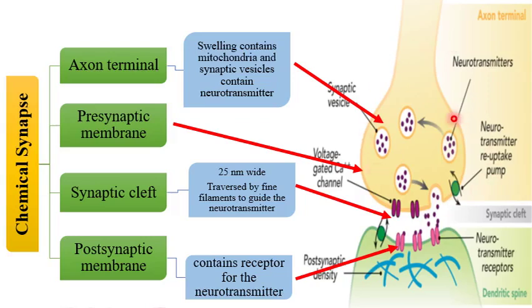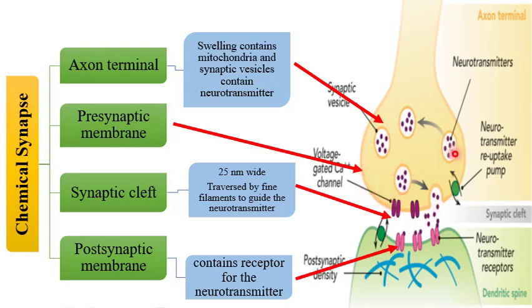Axon terminal, it's a swelling containing mitochondria to produce ATP for this transmission, and the synaptic vesicles. These vesicles contain the neurotransmitters such as acetylcholine.